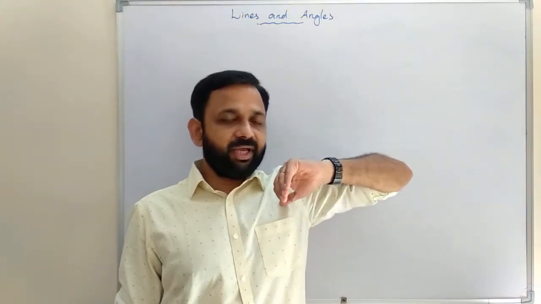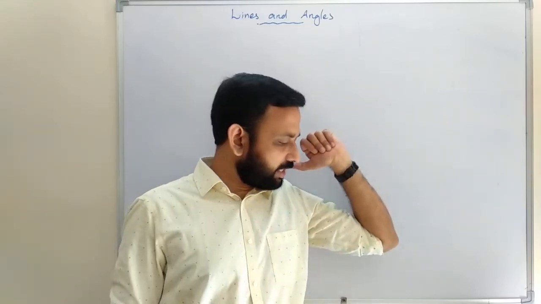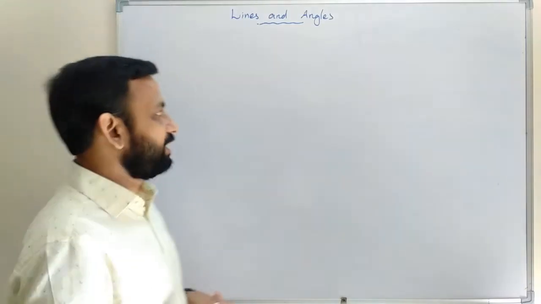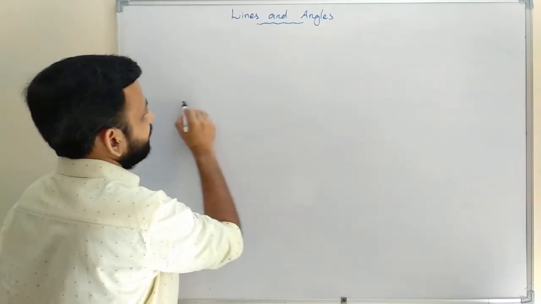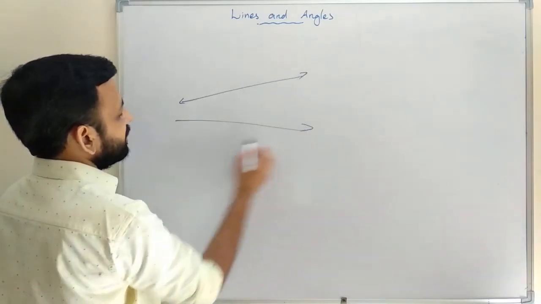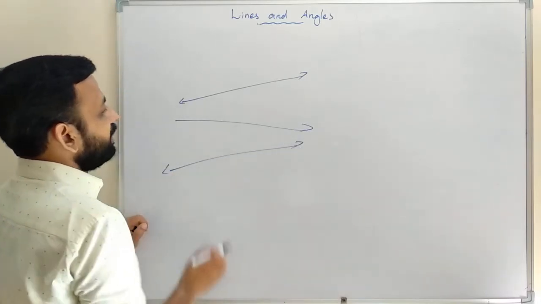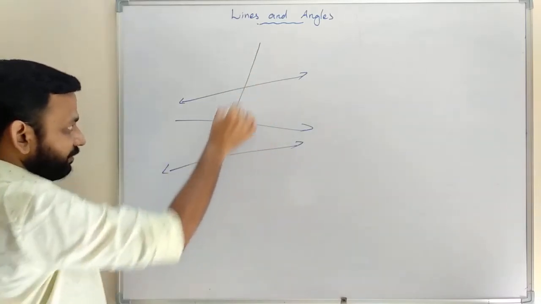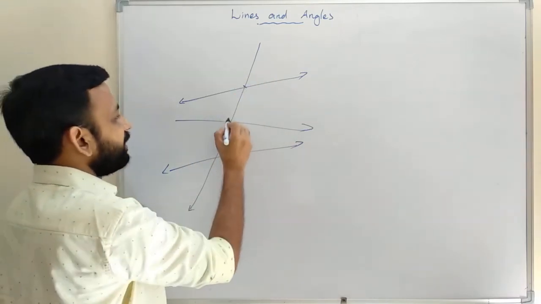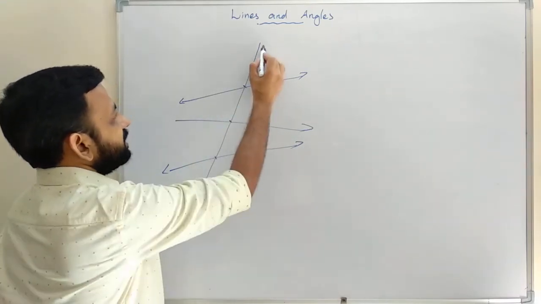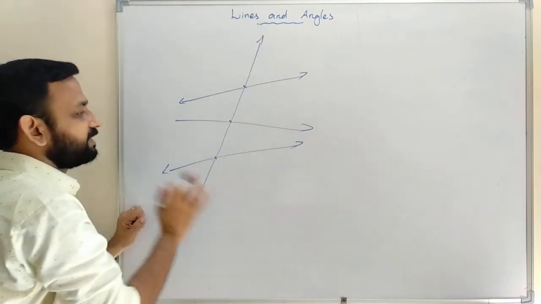If a line intersected two or more lines at different points, then we can say that this line is the transversal.